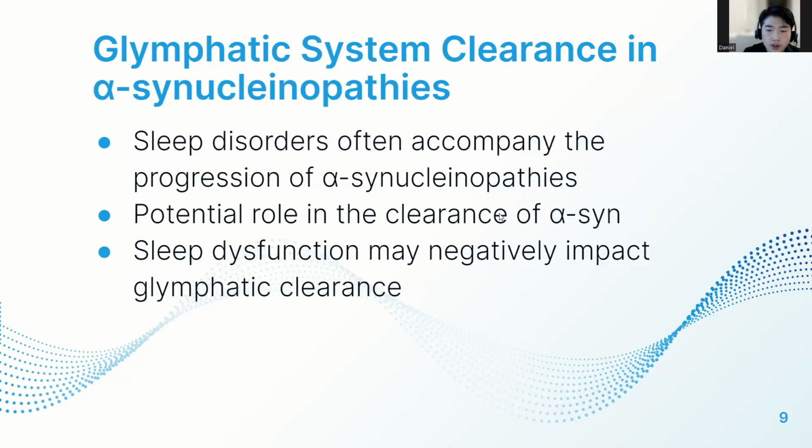In addition to the relationship between the glymphatic system and alpha-synuclein levels, the glymphatic system has been shown to play a role in clearing alpha-synuclein. In a study with mice, a decrease in glymphatic influx caused alpha-synuclein aggregation. Therefore, sleep dysfunction may impair glymphatic clearance of cellular waste products, including toxic proteins such as alpha-synuclein oligomers.